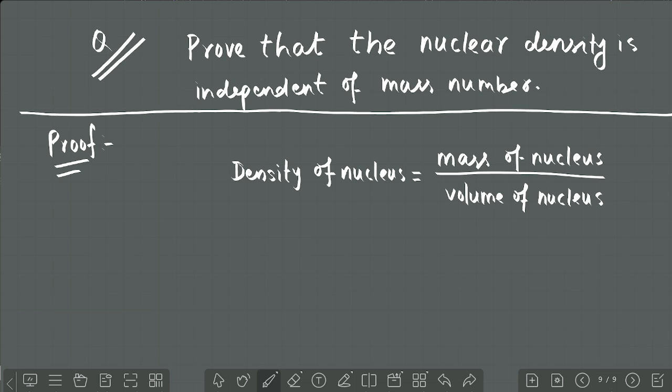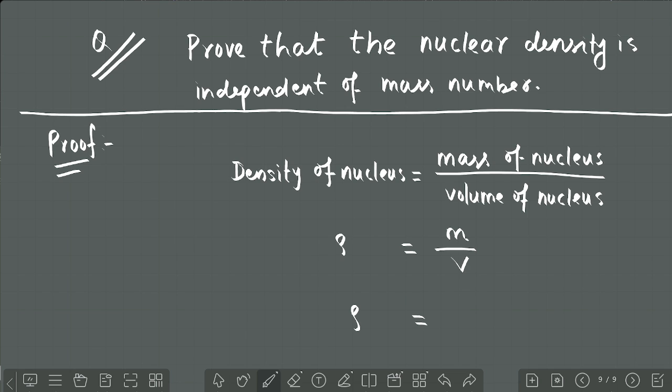Now what will we do here? Density is rho, and mass of nucleus let me take as m, volume let me take as v. Yes or no? Now all of you listen carefully. Rho, density, equals what is the mass of nucleus? Now mass of nucleus is nothing but